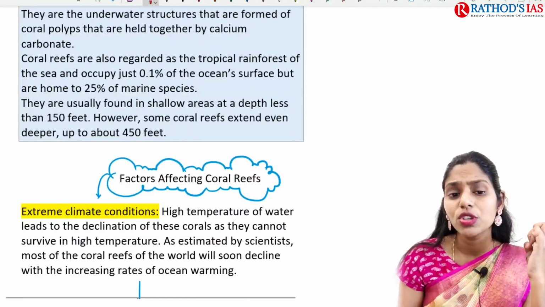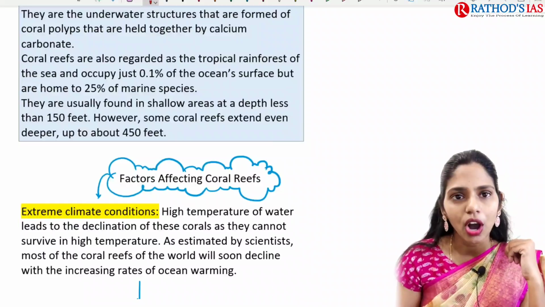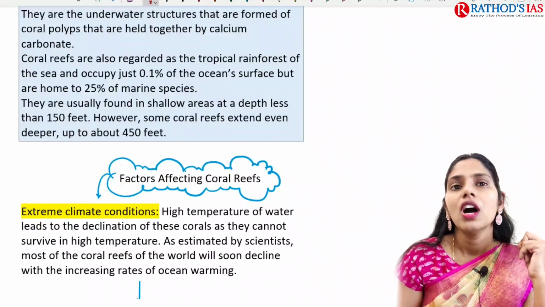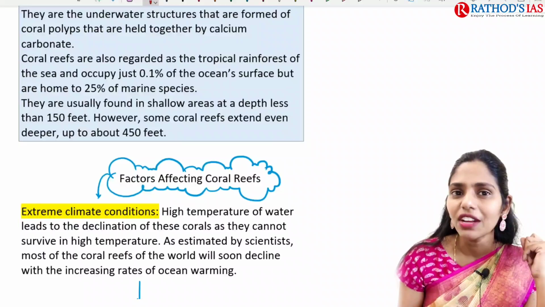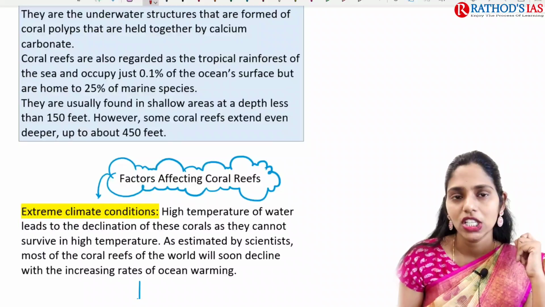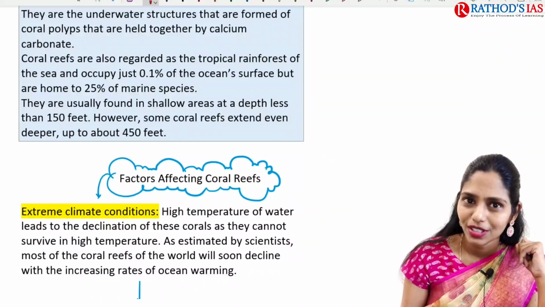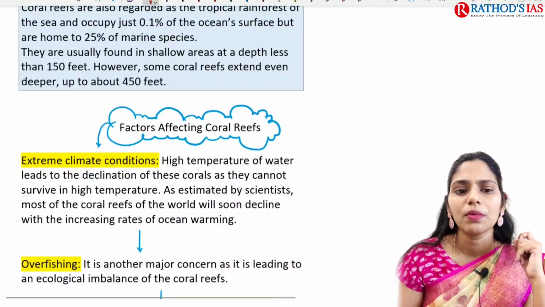Coral reefs are also called the tropical rainforest of the sea, because they may occupy just 0.1% of the oceanic surface, but they provide a home for 25% of marine species. Because of this, corals are called the tropical rainforest. These are some important things.